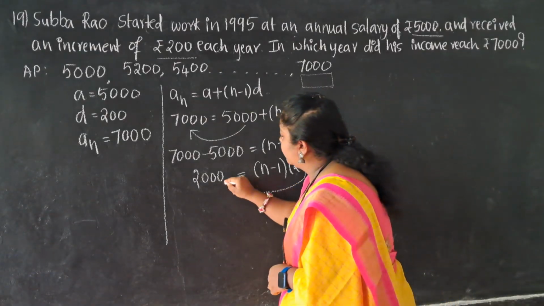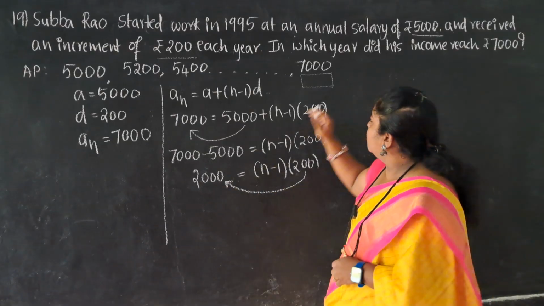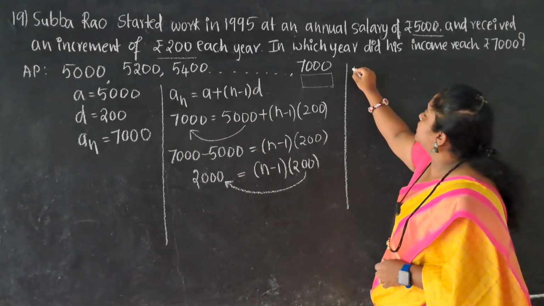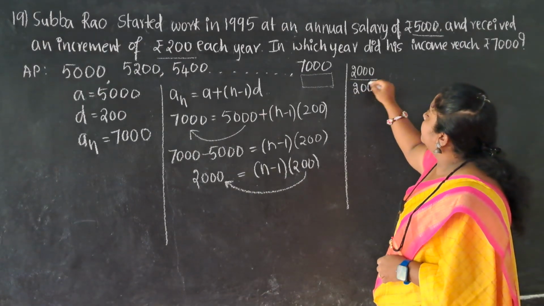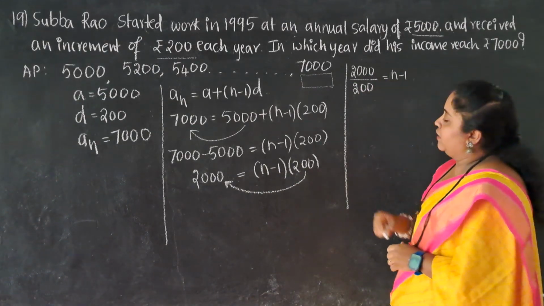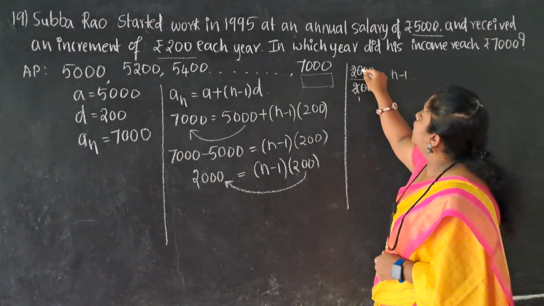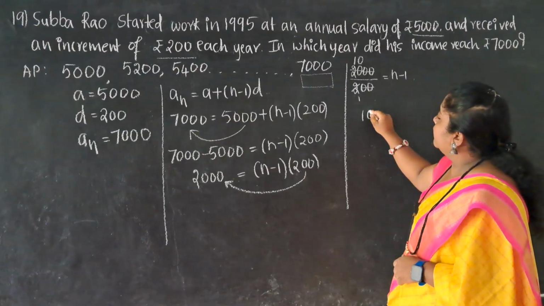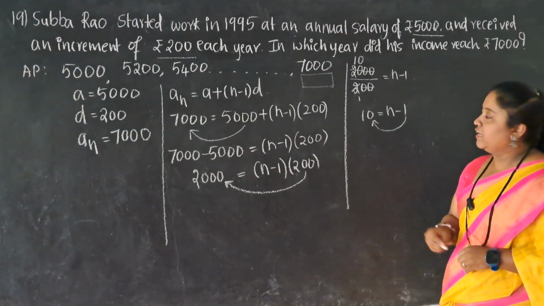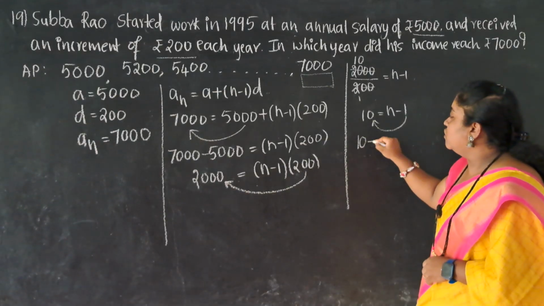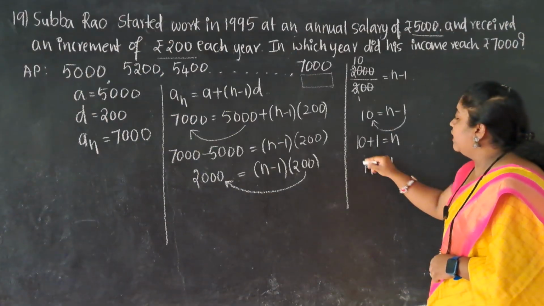Let me bring 200 to the other side. Multiplication turns to be division. So what I will have here, dears, you just see, 2,000 divided by 200 is equal to n minus 1. Fine. Now 2 0 2 0. 2 1s are 2, 10s are. So 10 is equal to n minus 1. Bring minus 1 to the other side. Minus 1 turns to be plus 1. So 10 plus 1 is equal to n. N is equal to 11.